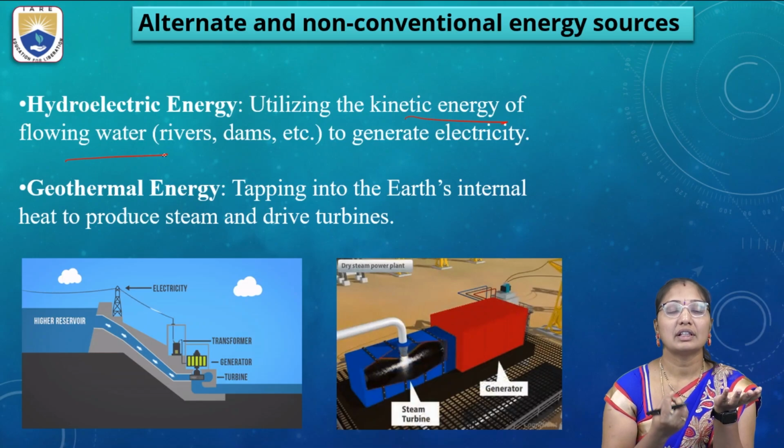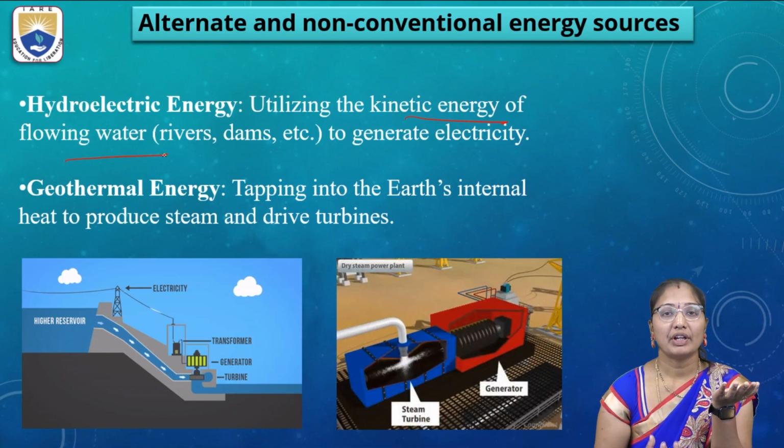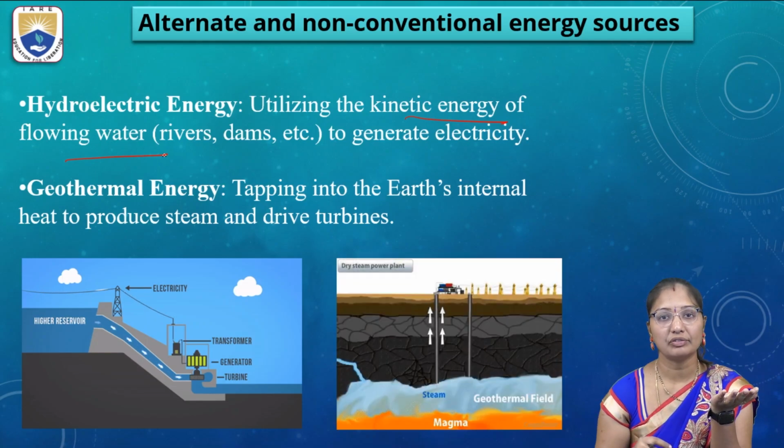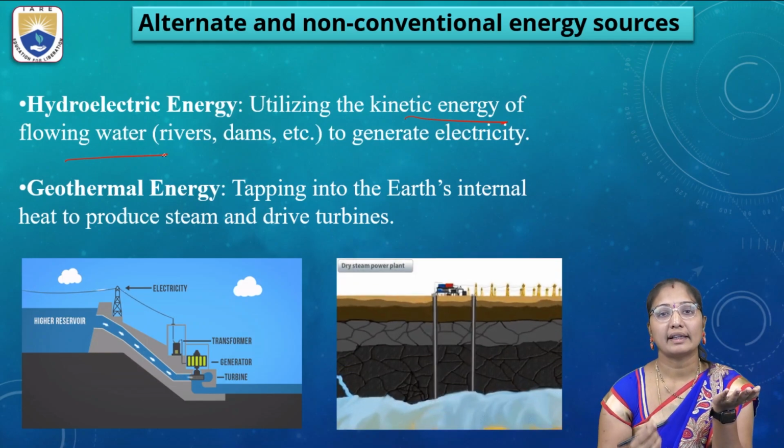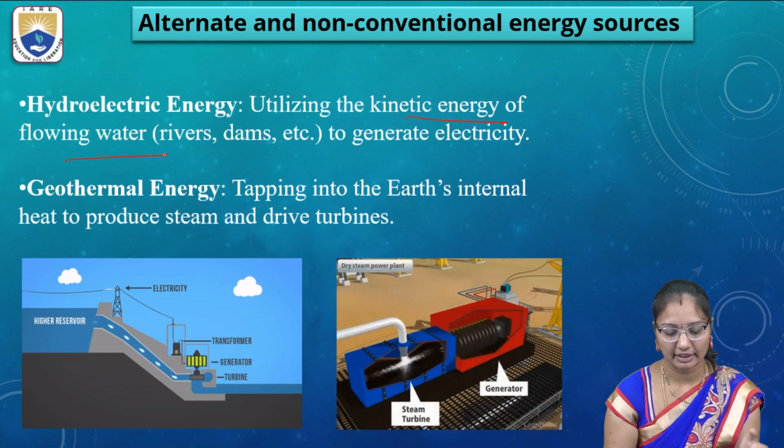It produces kinetic energy. At the lower region, they will provide the turbines. So when the water flows, the turbines rotate and electricity is generated.